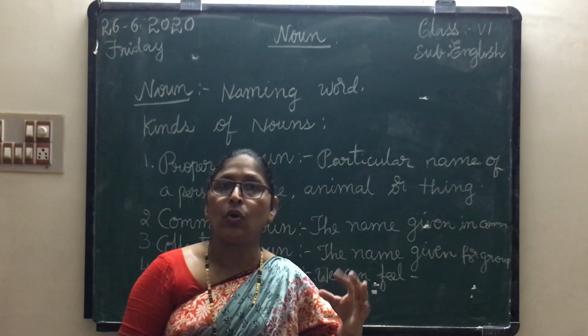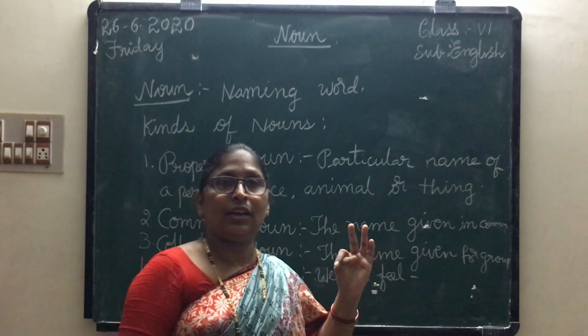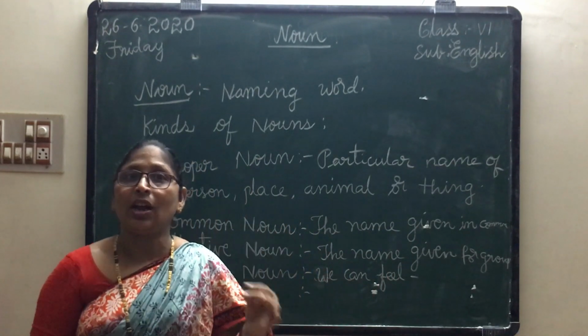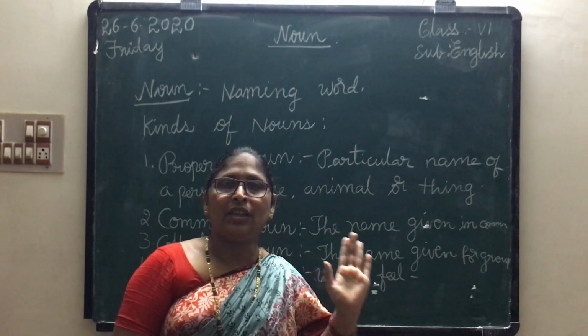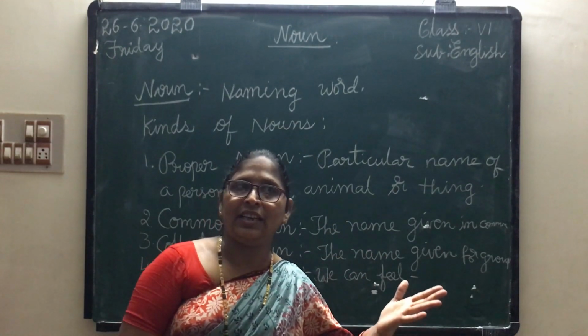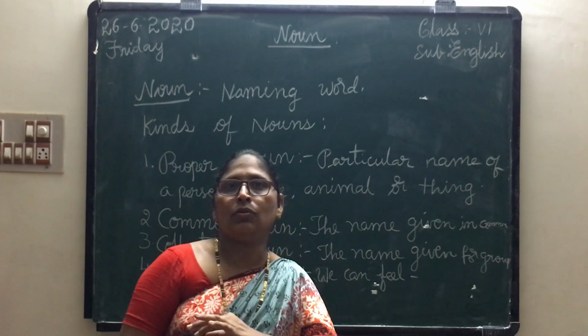So what are these gold and wood? These are called materials. Wood, silver, gold, what are they called? They are called material nouns. In general life, we use things made of many materials, and they are called material nouns. And countable and uncountable nouns are also there.